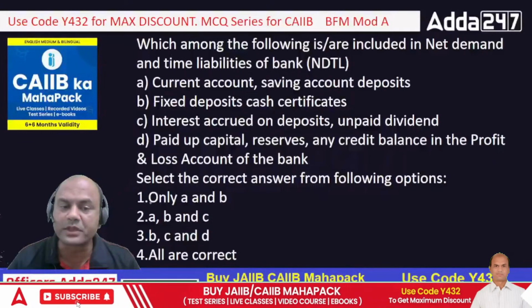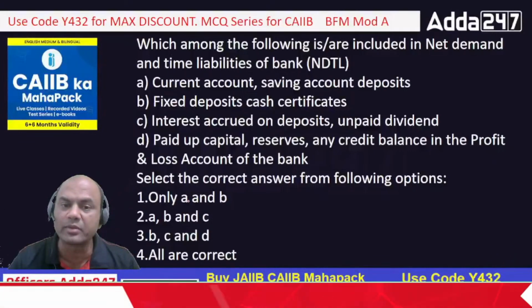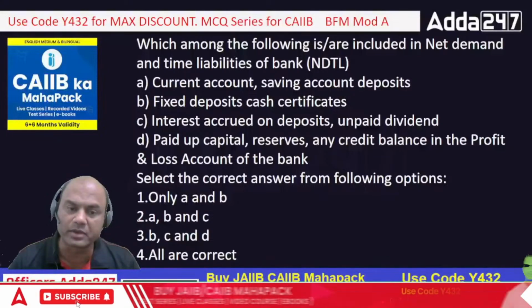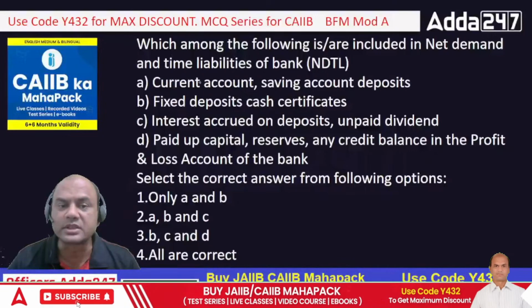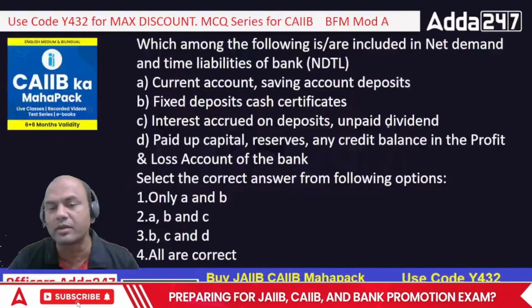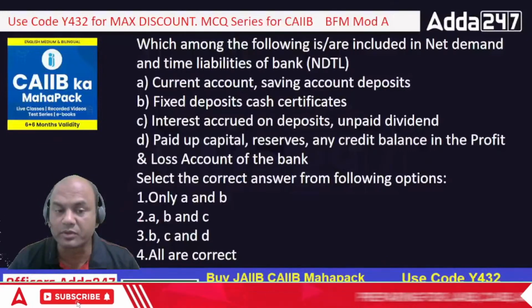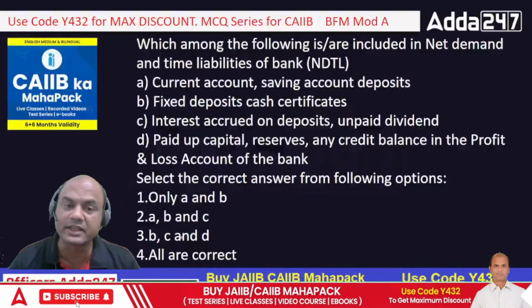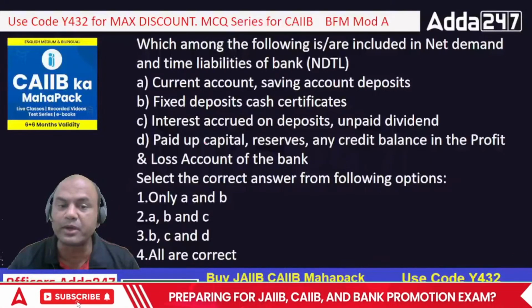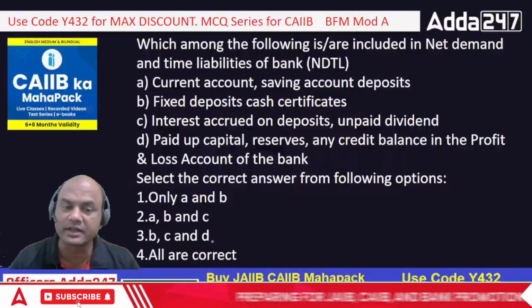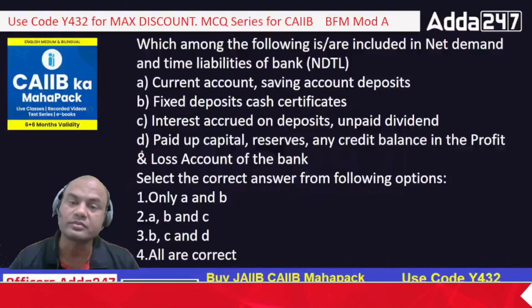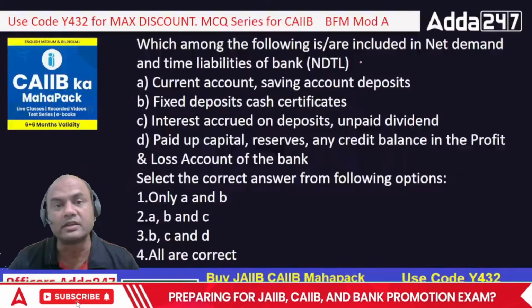Look at this. Option number 1 is only A and B. Only A and B means current account, saving account and FD. Option number 2 is A, B and C, means current, saving, FD, interest accrued on deposits and unpaid dividend. Option number 3 is B, C and D: FD, interest on deposits, unpaid dividends and paid up capital, etc. And the fourth is all are correct, means all of the 4 are included in NDTL.